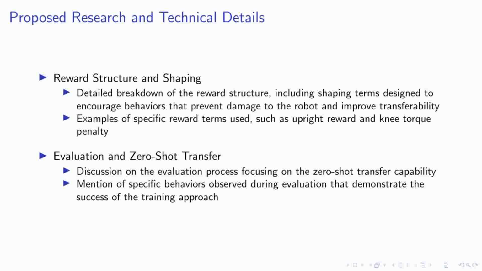Now, let's discuss the evaluation of our system, particularly focusing on zero-shot transfer capabilities. This method allows us to directly apply the learned policies from simulation to real robots without additional training. During our evaluations, we observed that the robots could effectively execute complex maneuvers like kicking and getting up, demonstrating the success of our training approach. These behaviors are not only a testament to the efficacy of the simulation training, but also highlight the potential of our methods for broader applications in robotic systems.